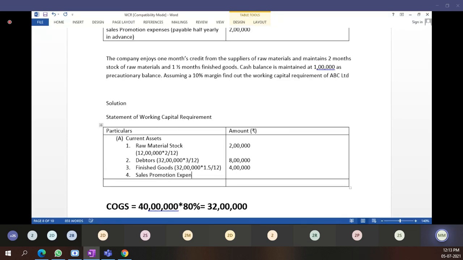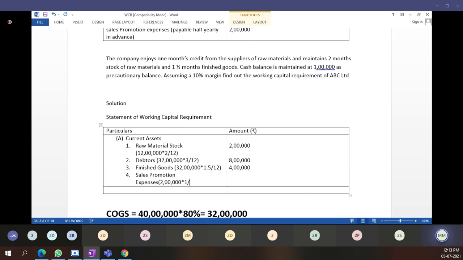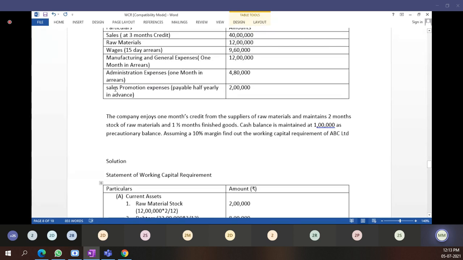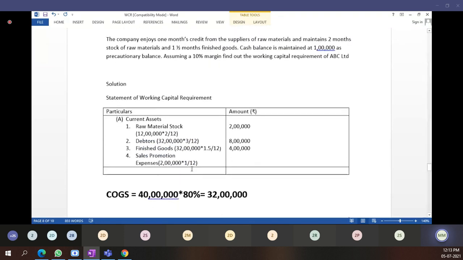Next, sales promotion expenses. Sales promotion expenses, what is there? 2 lakh rupees is our sales promotion expenses, and we have paid half yearly in advance. Sales promotion expenses payable half yearly in advance. Total 2 lakh rupees sales expenses are there, but half yearly expenses means in a year there are 12 lakh rupees expenses. Half yearly we have paid in advance. How much comes here, students? Tell me.